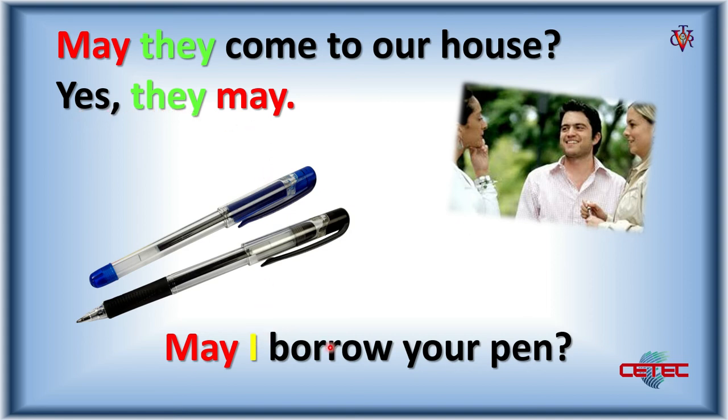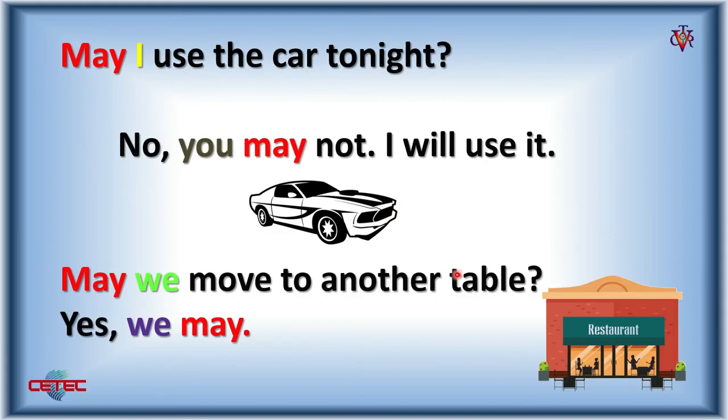May I borrow your pen? Here is a sentence that you can use to ask for a pen for a while. May I use the car tonight? No, you may not. I will use it. Here, in the negative form, may, subject, the verb use, complement.